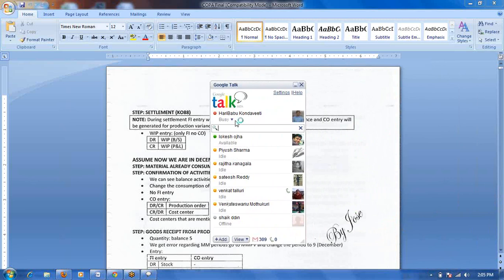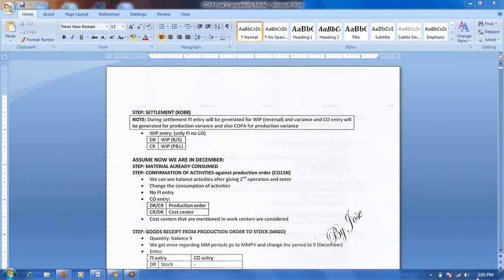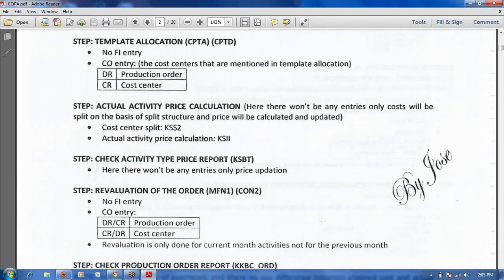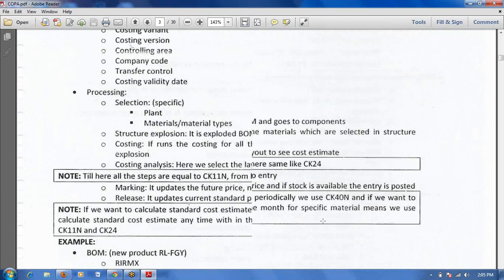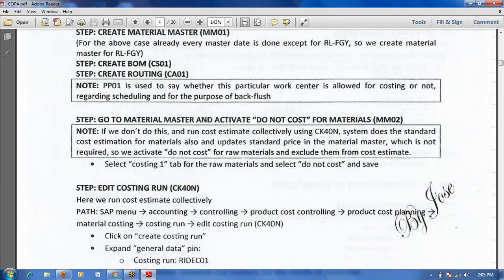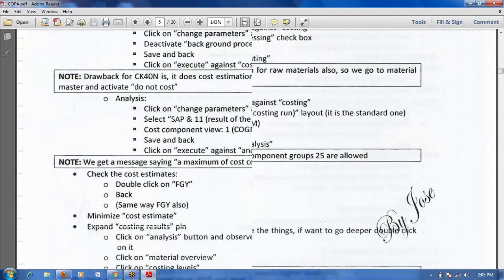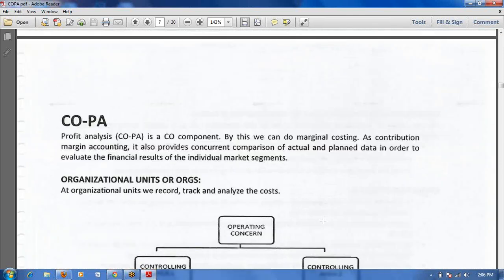Yeah, copper. Yes, yes, first class, copper first class. Okay, copper.